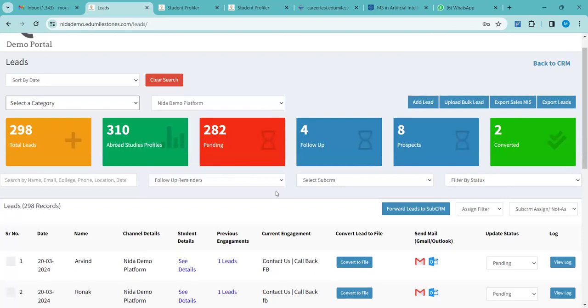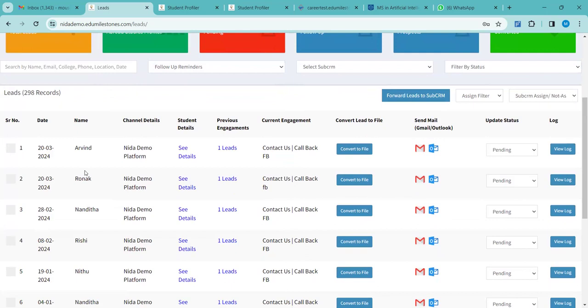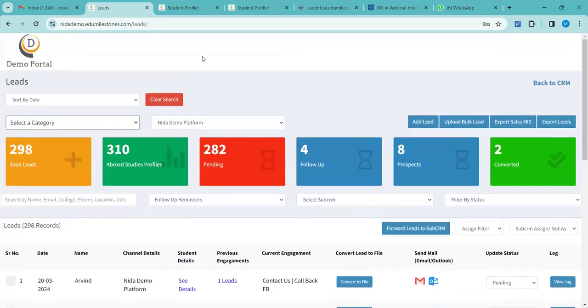If you are doing it through your CRM, there the issue is occurring, so in that case we can do the changes. Some students might write Arvind, ARWIND, VIND. That can be managed. But other than that, there will be no issues.